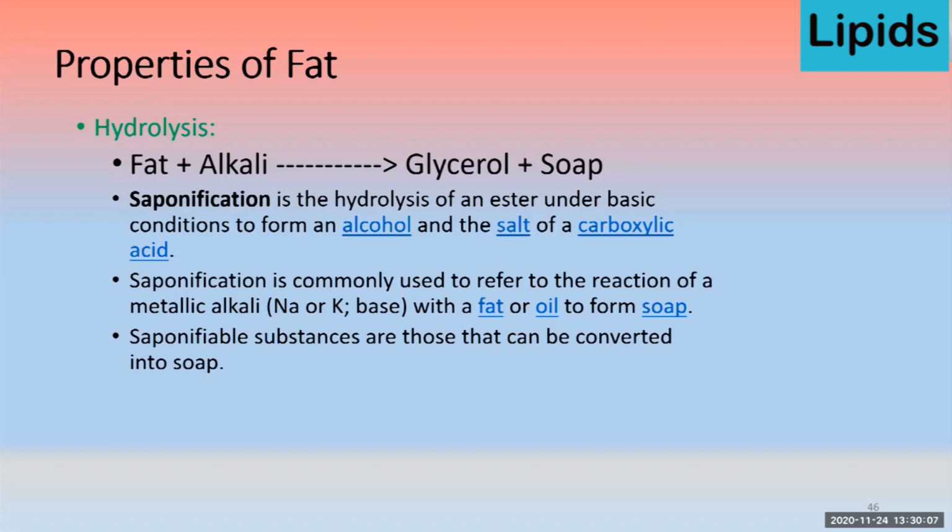It is the hydrolysis of an ester under basic conditions to form an alcohol and the salt of a carboxylic acid. Saponification is mainly used to refer to the reaction of a metallic alkali like sodium or potassium with fat and oil to form soap. So saponifiable substances are those that can be converted into soap. So this is the way of making soap.